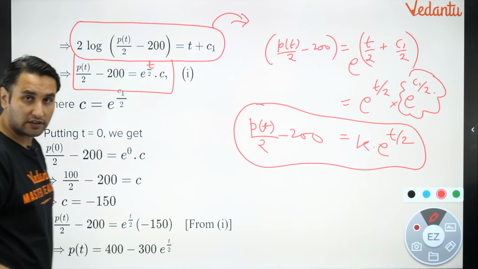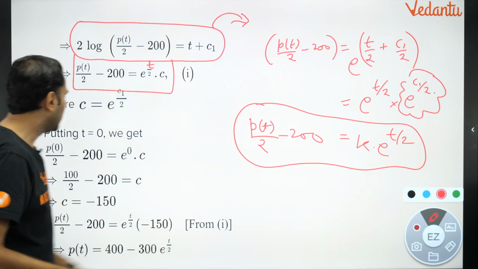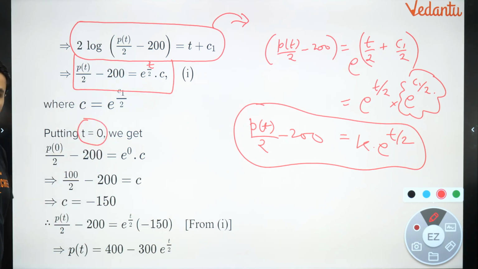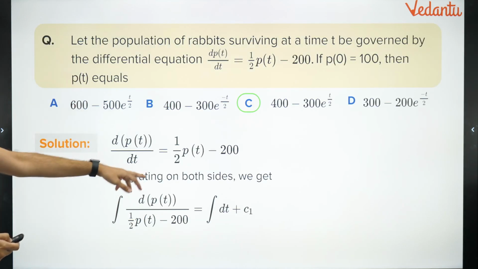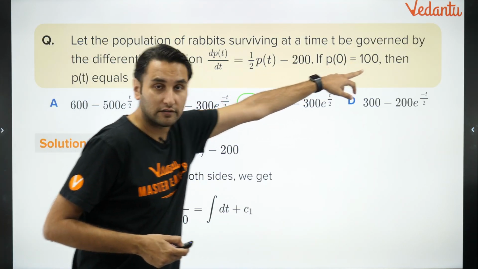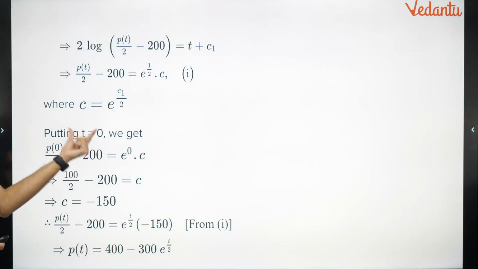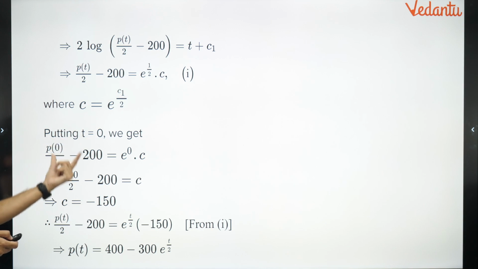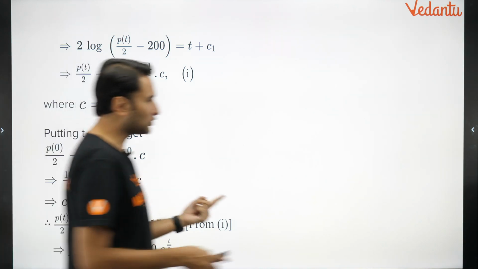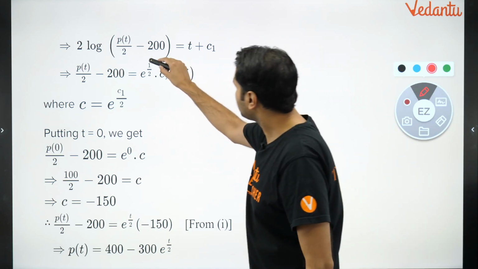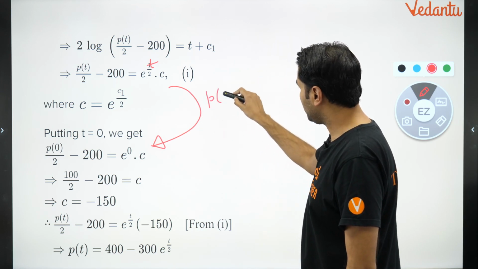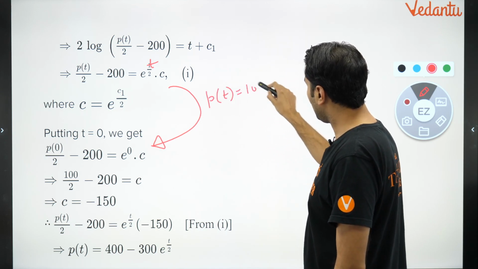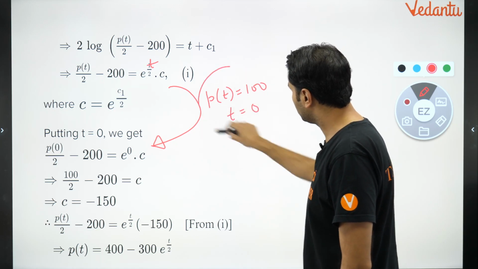Clear? Now what was given in the question? It was given that p of 0 is 100. So when t is equal to 0, some value was given to you, agree? What was given? P of 0 is 100, meaning when you put t is equal to 0 in this, you should get the value of p as 100. Just put it. The value of p is equal to 100 when t is equal to 0, right?